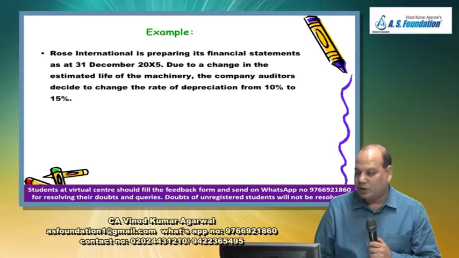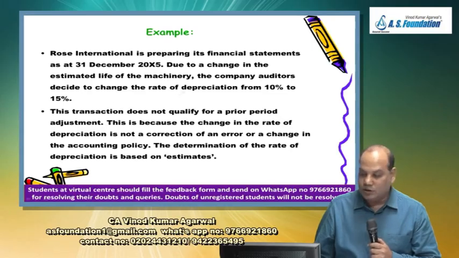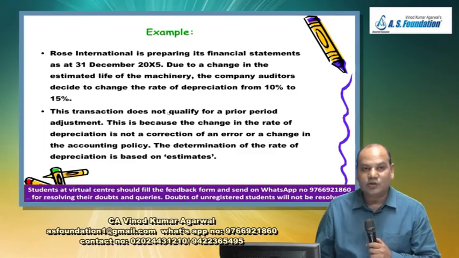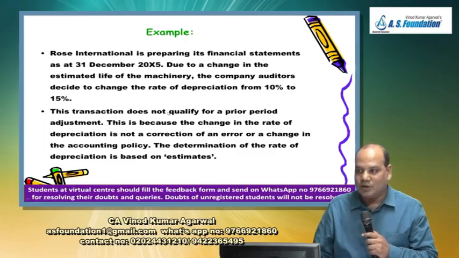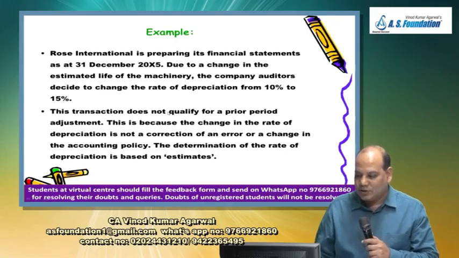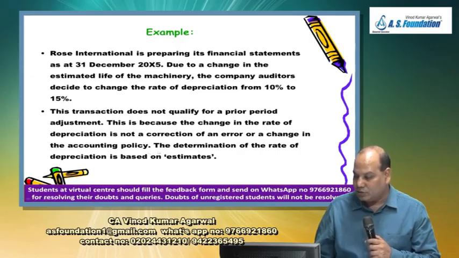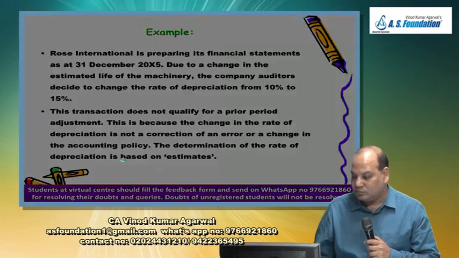Is it a prior period adjustment? Change in the estimated life of the machinery is a change in accounting estimate. This is not a prior period adjustment. This transaction does not qualify for a prior period adjustment because the change in the rate of depreciation is not a correction of error or a change in accounting policy. The determination of the rate of depreciation is based on estimate.